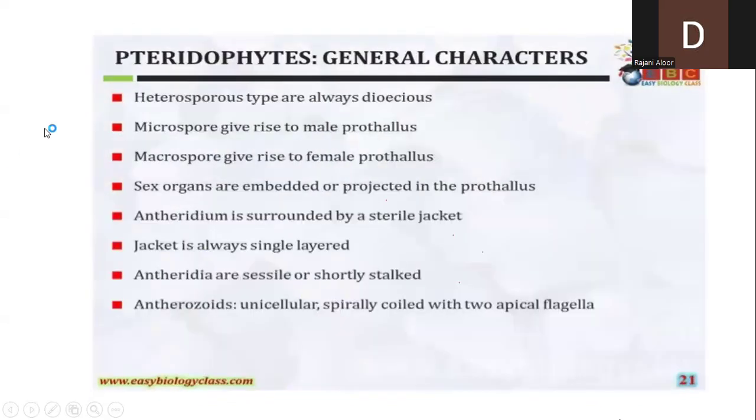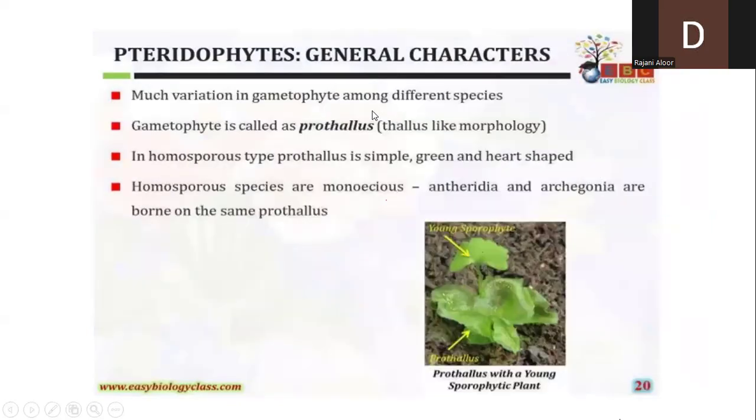Now, when I talk about the prothallus, it will develop and produce a matured plant. In case of homosporous, suppose if the plant is producing only a single type of spore and the spore is developing into a prothallus, a next gametophyte, then that gametophyte will be monoecious. That means on the plant itself, this plant is going to develop the male as well as the female sexual organs called antheridia and the archegonia on the same thallus.